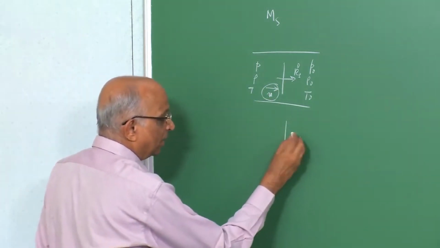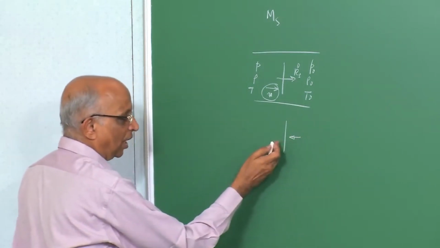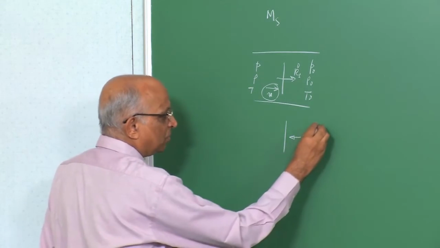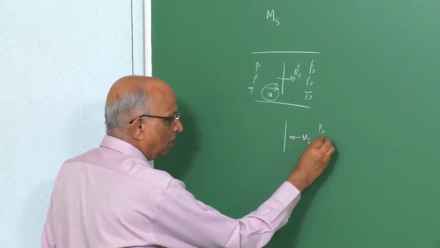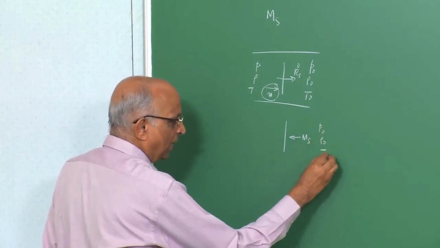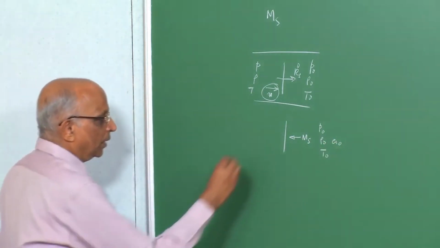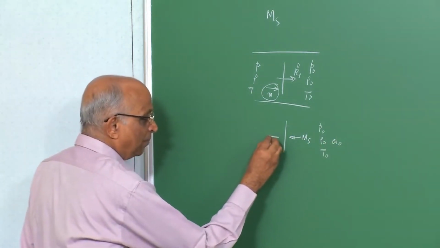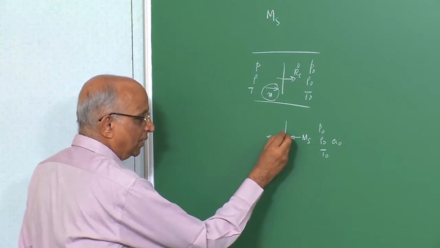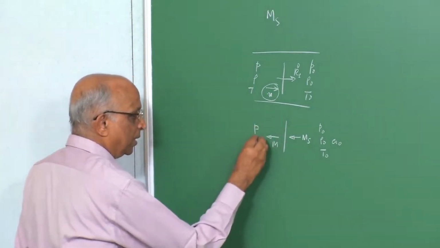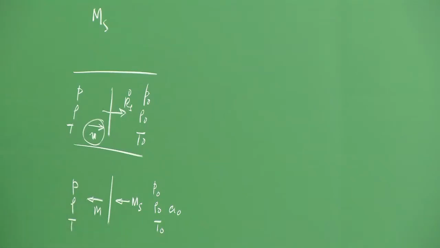We got the medium moving towards it with a velocity rs dot, or equivalently with a Mach number Ms. The upstream properties were P0, rho 0, T0, and the sound speed in the undisturbed medium was a0. The Mach number behind the shock, in the frame of reference of the shock, was M. The properties were P, rho and T. This is what we did.